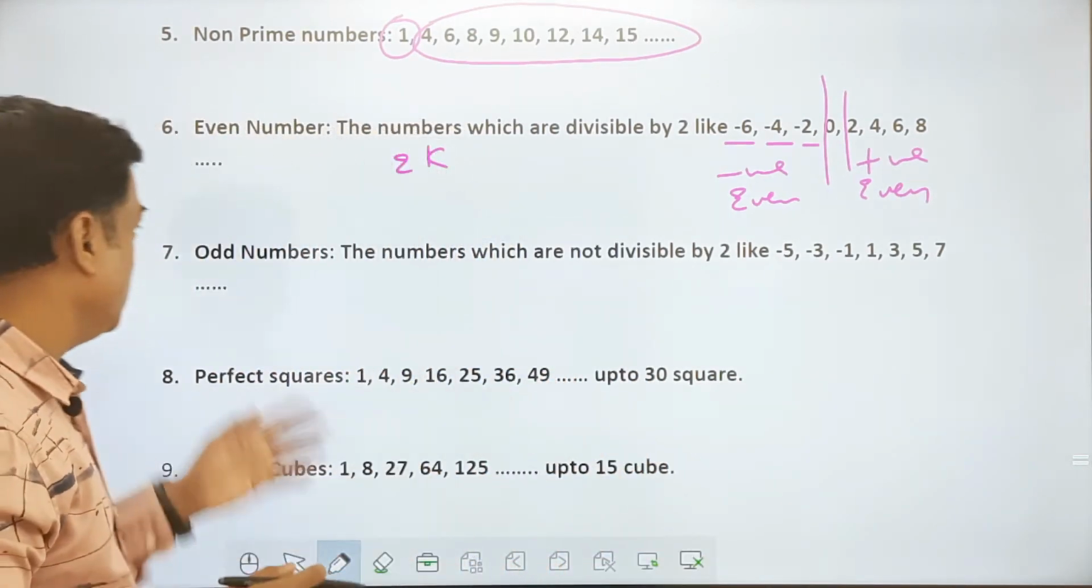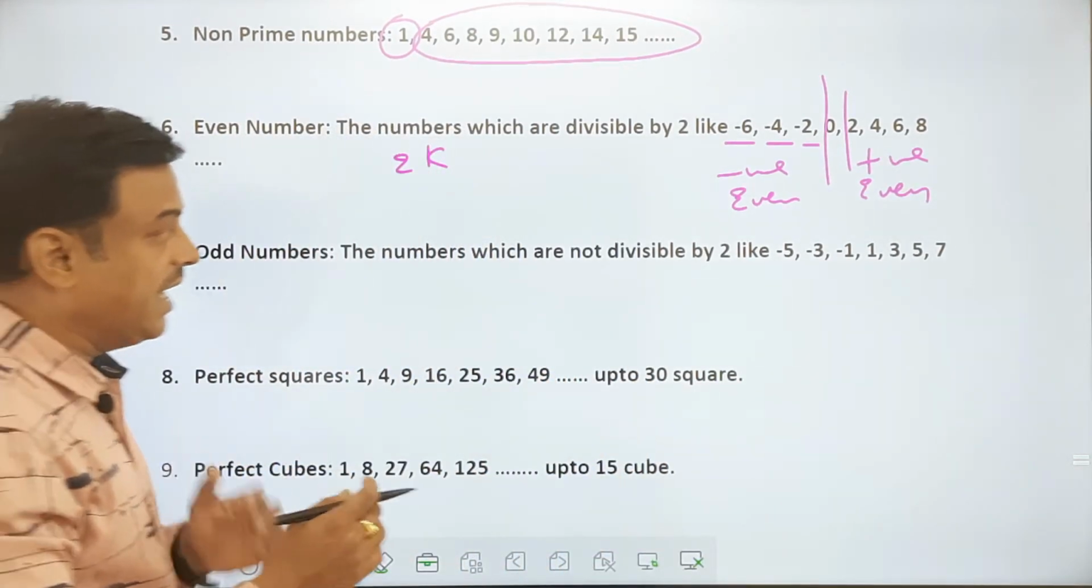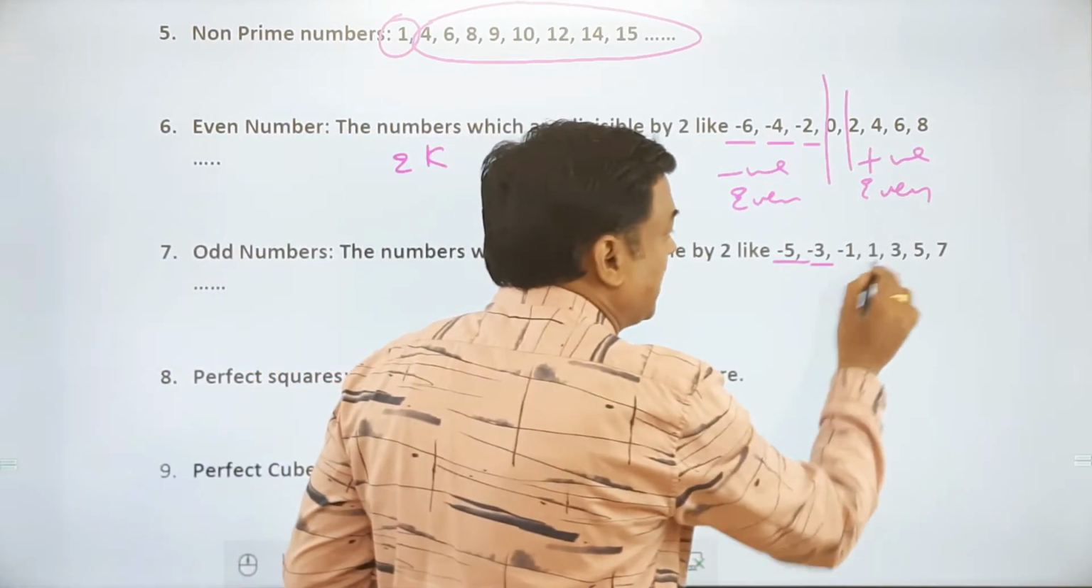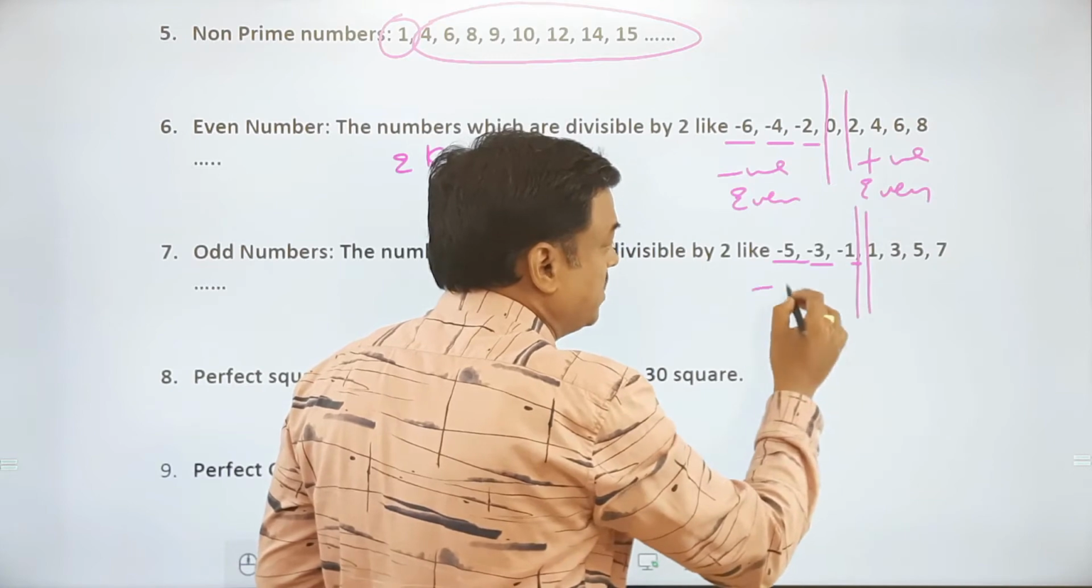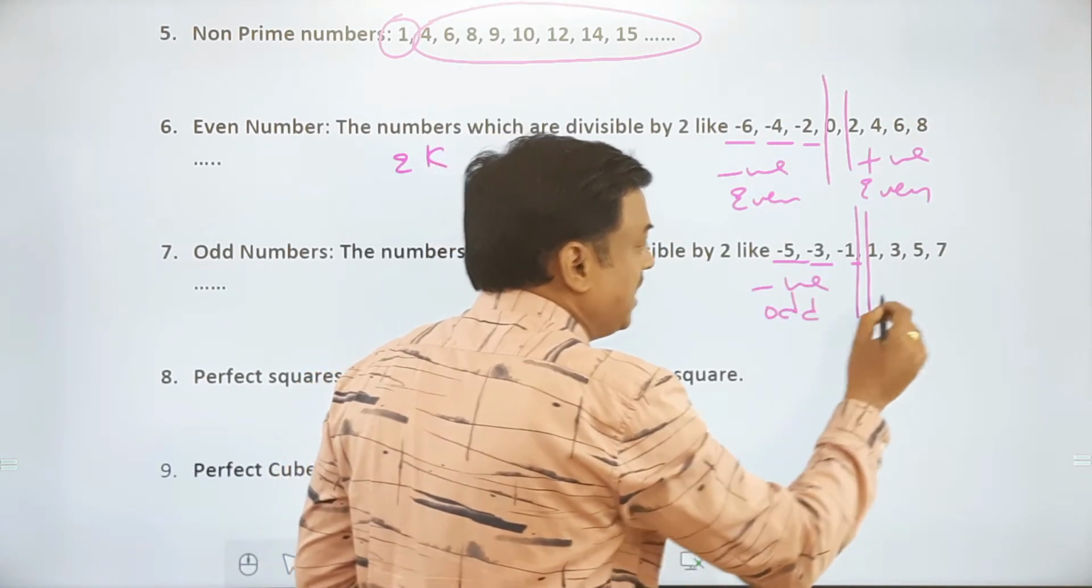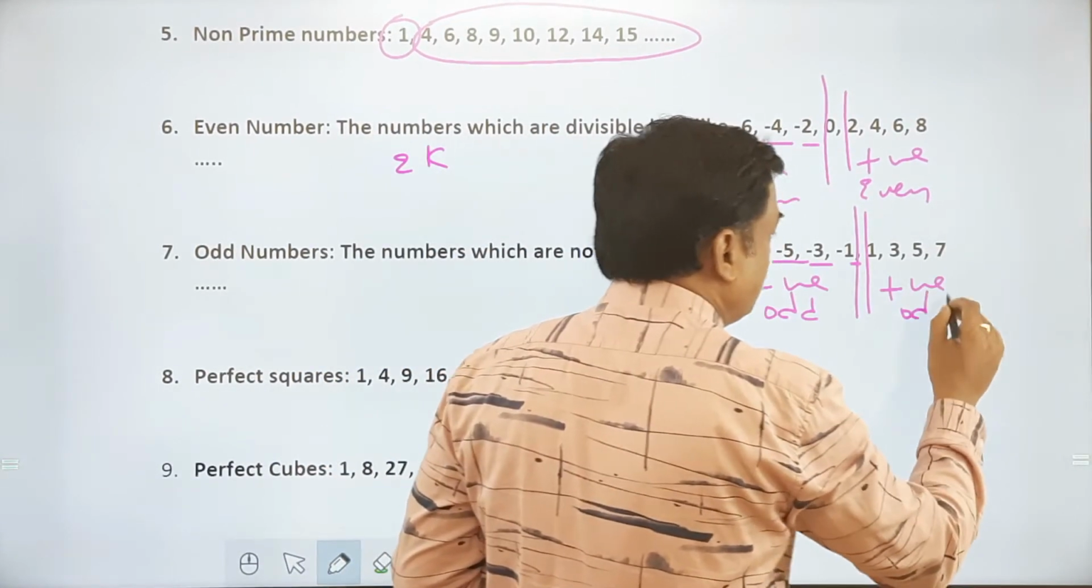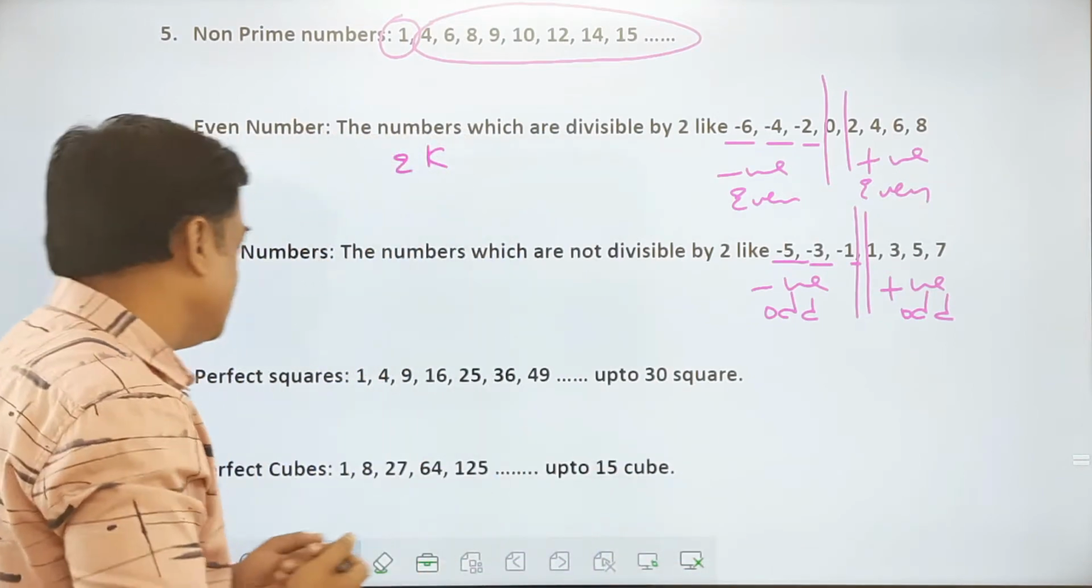That is very important. Next one is odd numbers. Again, these can be negative. So negative odd numbers, positive odd numbers. Here negative odd and these are positive odd numbers, we can say. We can clearly see that.